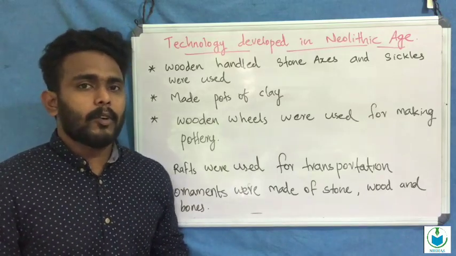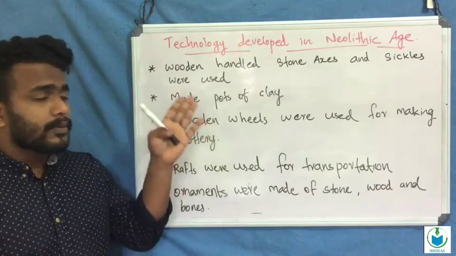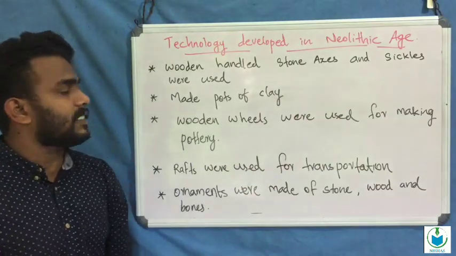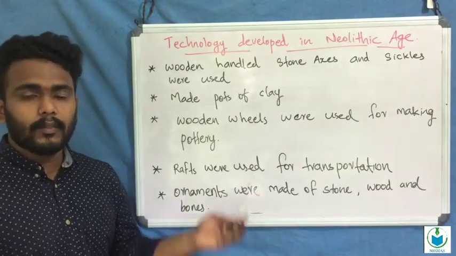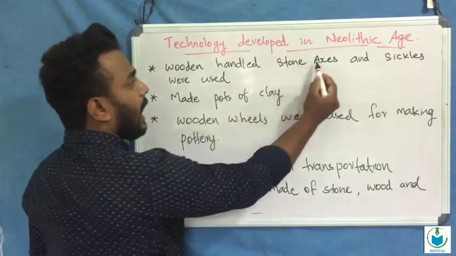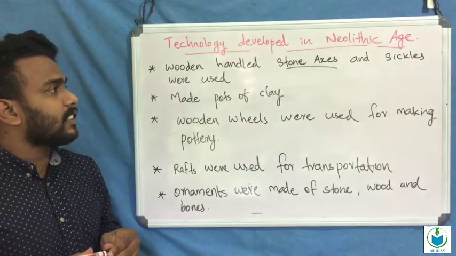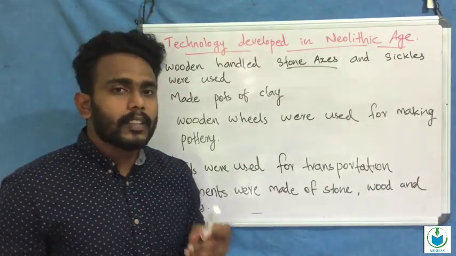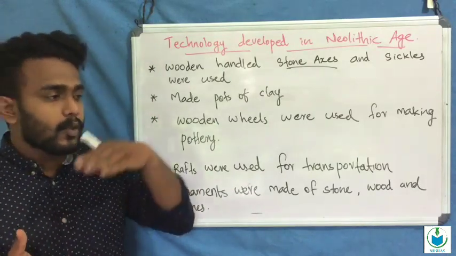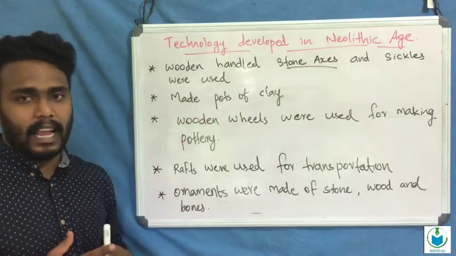Now let us discuss the technology developed in the Neolithic age. The first point is that wooden handled stone axes and sickles were used. The wooden handled stone axes were used for cutting trees and for hunting.